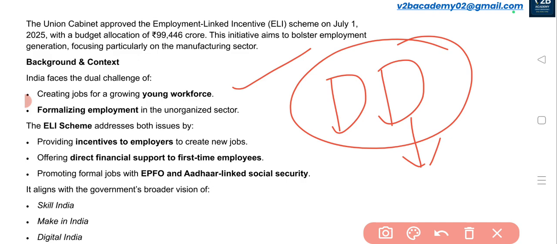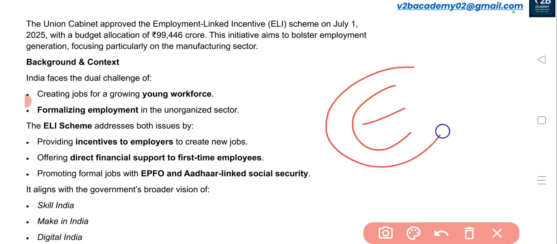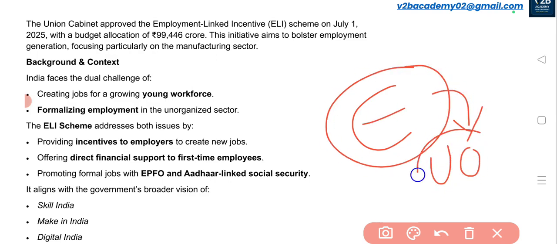But the problem India is facing is unemployment, and formalizing employment is another problem. Even whoever is employed, most of them are working in the unorganized or informal sectors. Why will this be a problem?